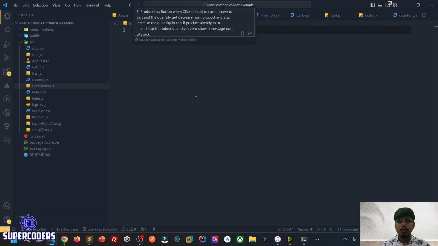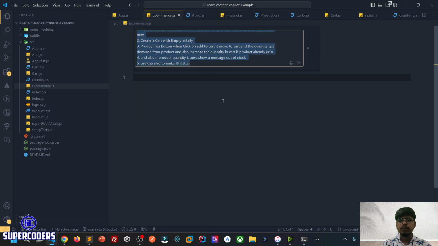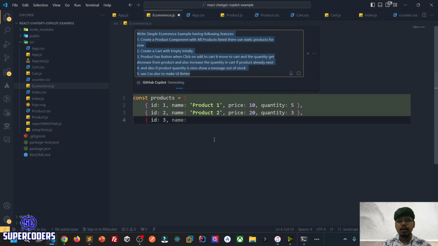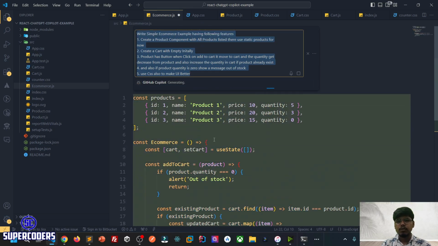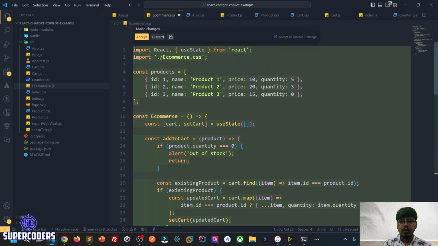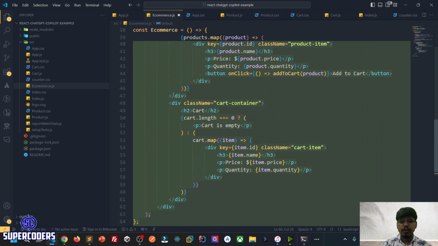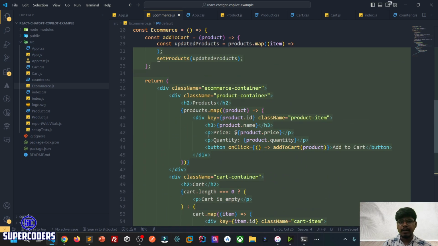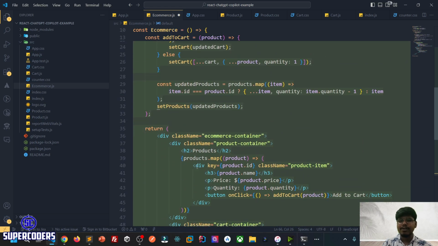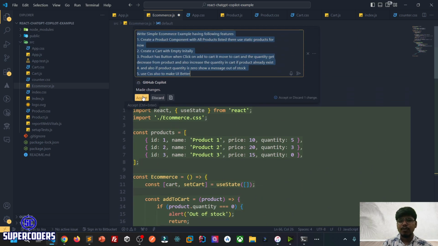Control I, paste it, enter. Now it's completing the code. You can see it creates the product data, then add to cart. So it enters the product and cart, everything. So instead of creating a separate component, it adds everything in one file. So save it.